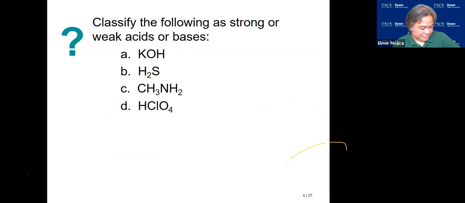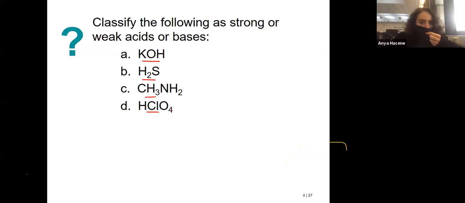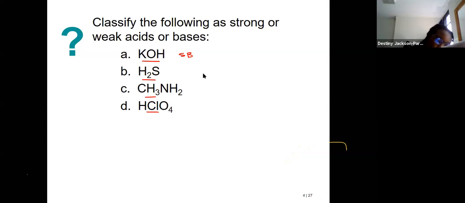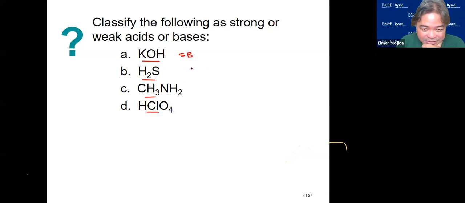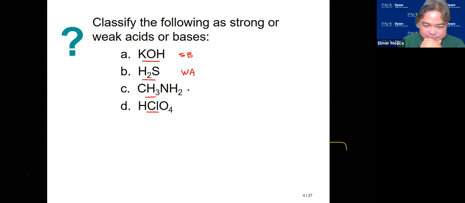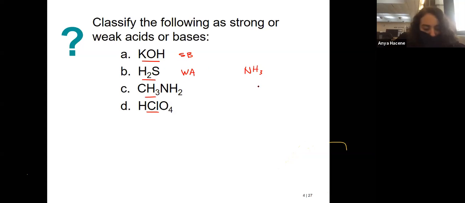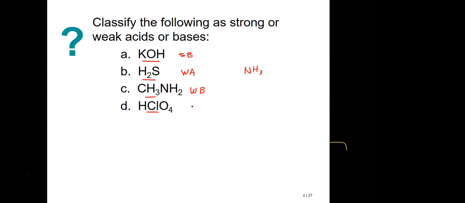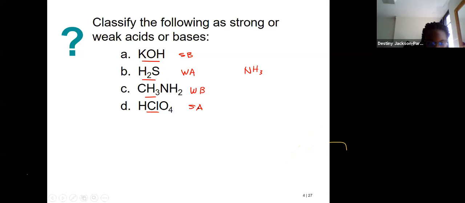We'll just finish the acids and base part today. So how are you going to classify KOH? Strong base. H2S? Strong acid. So this is an acid. So what acid? Strong or weak? Weak. Methylamine. This is a base. Weak, because it derives from ammonia. So this is a weak base. Perchloric acid. Strong acid.